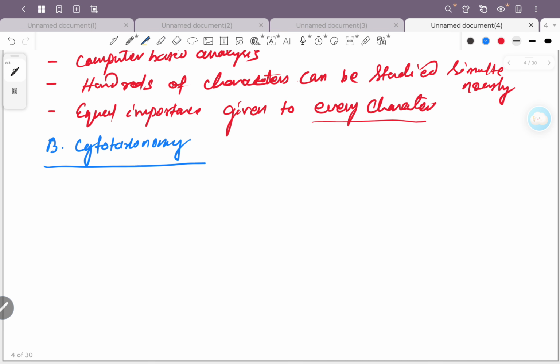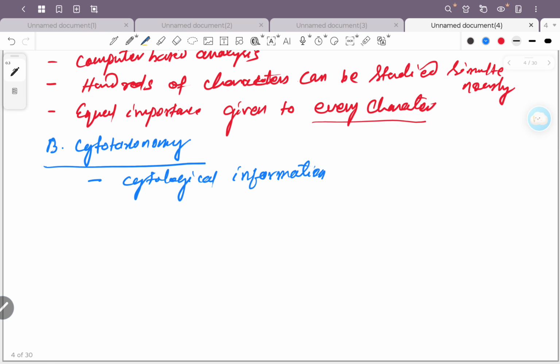So here what is taken? Your cytological information. Because I have told you that the ultrastructures are taken into consideration in phylogenetic classification.